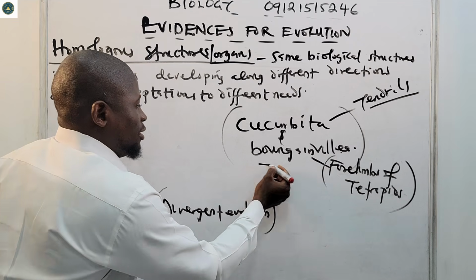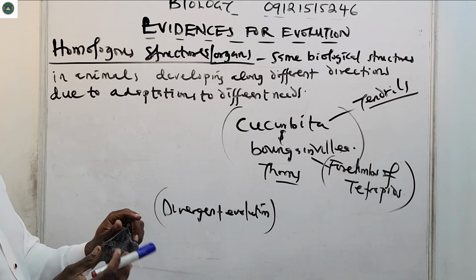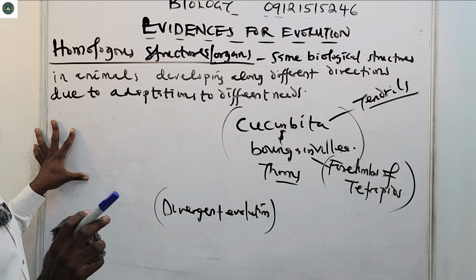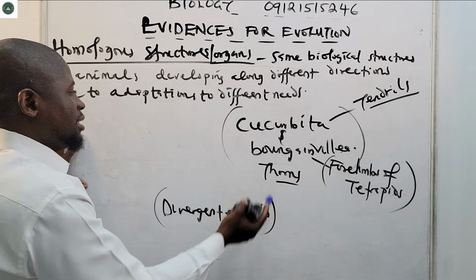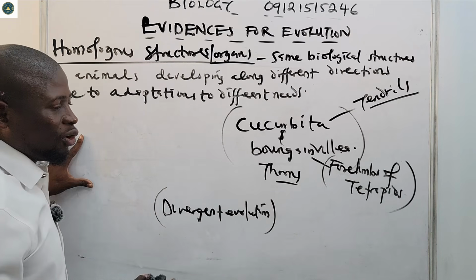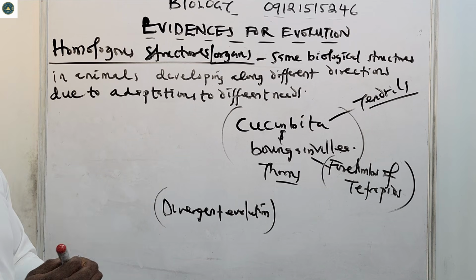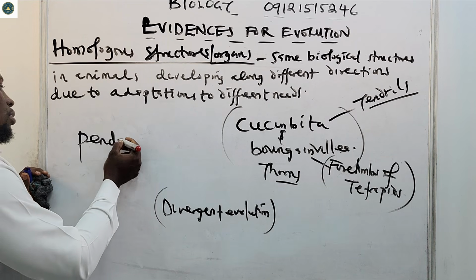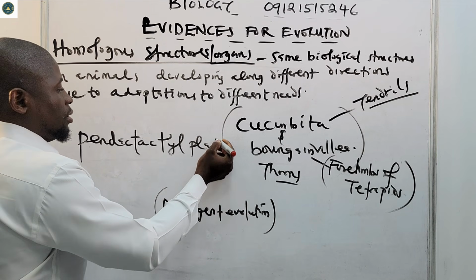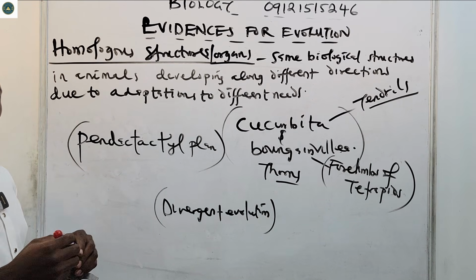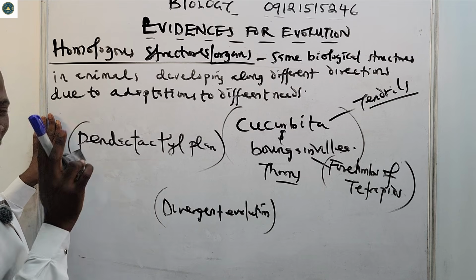The Bougainvillea also has thorns. So these are homologous organs: the same biological structure in animals developing along different directions due to adaptation to different needs, like the Cucurbita and the Bougainvillea. This one has tendrils, this one has thorns, and this has four limbs of tetrapods. Homologous organs are built on the same pentadactyl plan. That's why when I say your arm and my arm, they are homologous organs. That's another example. So these are homologous structures. Please understand them very well.